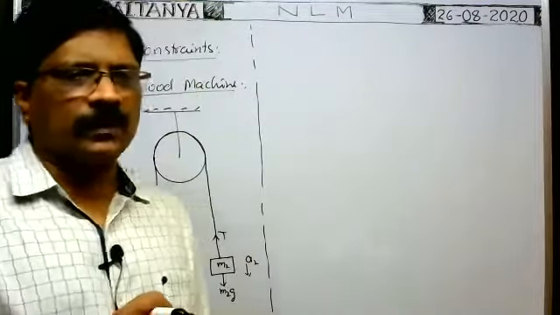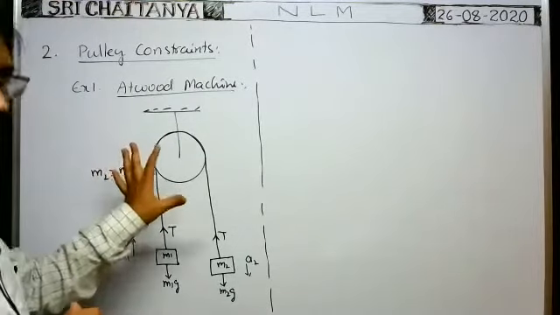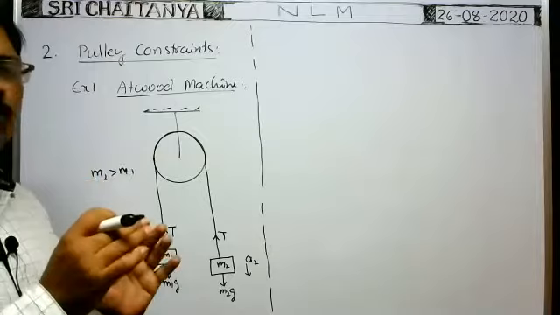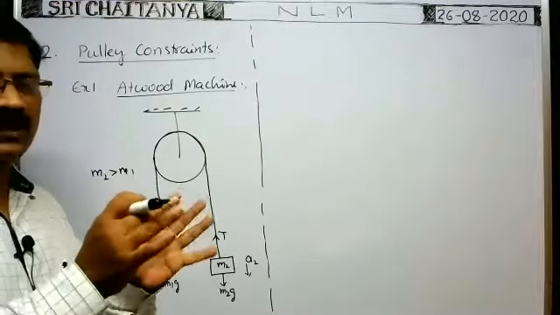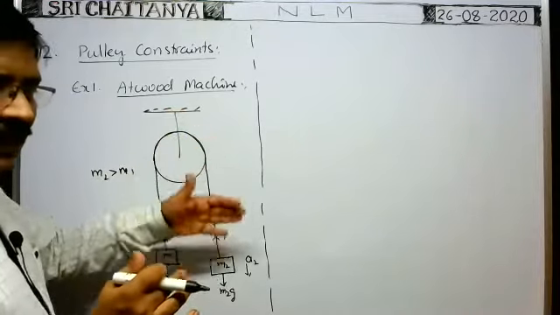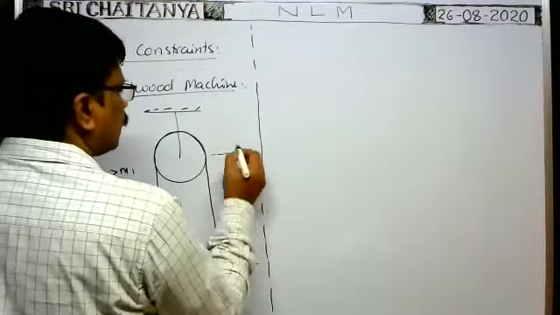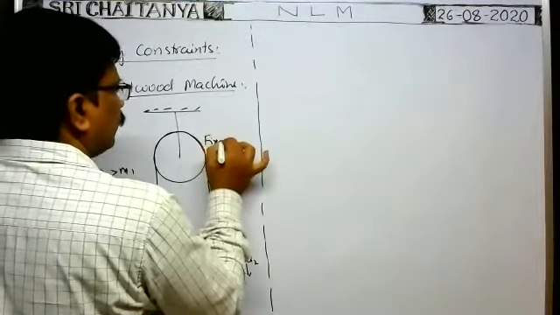Yes, the pulley is fixed. So here, in this system of a pulley and two blocks, the pulley is fixed. So first we have to identify which body in the system is fixed. So the pulley is fixed. From the fixed body, you write the distances of the different bodies in the system. So this is the fixed body, this fixed pulley.